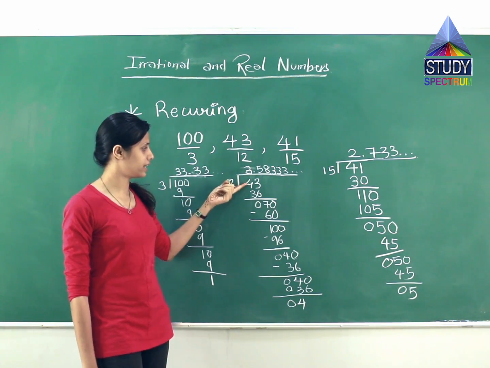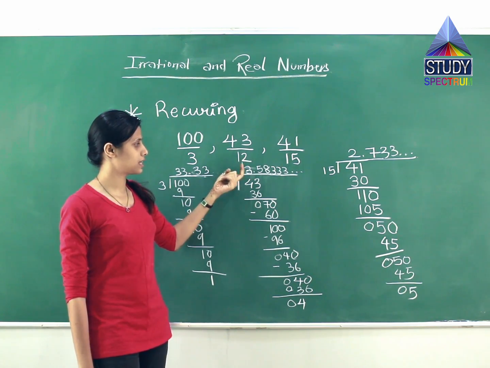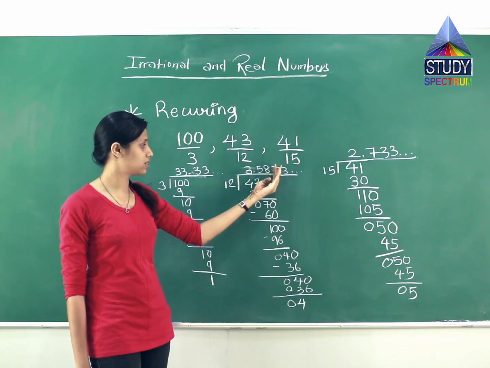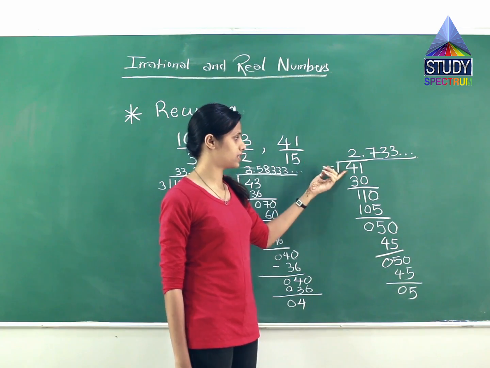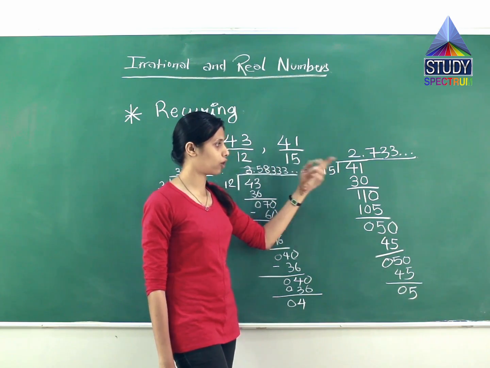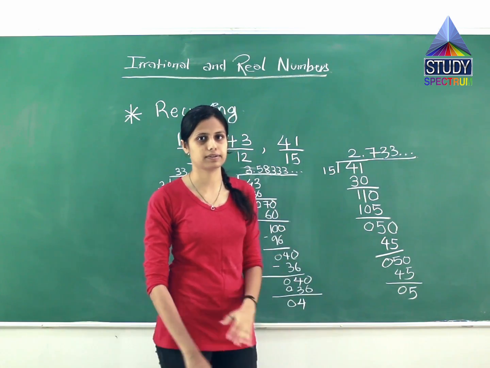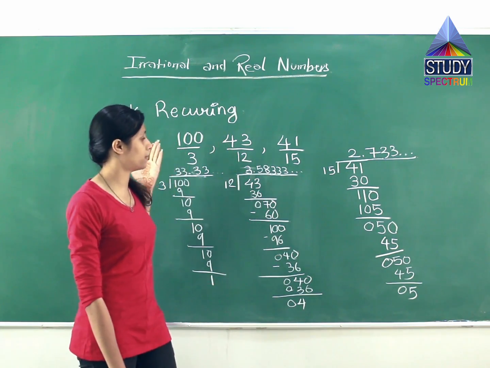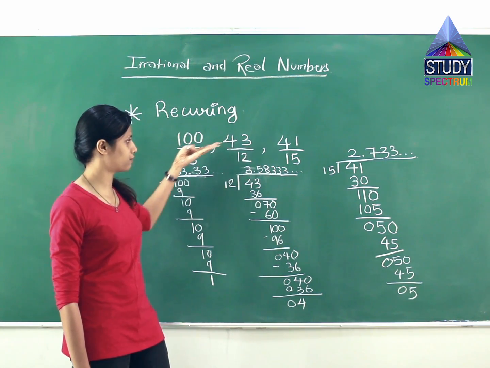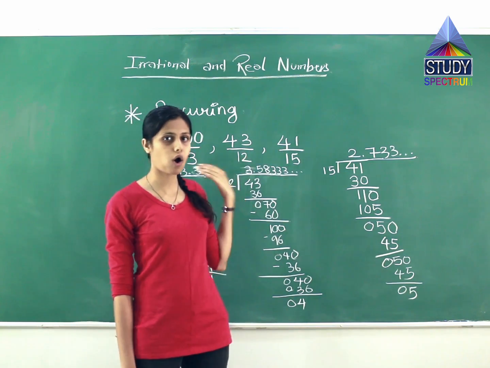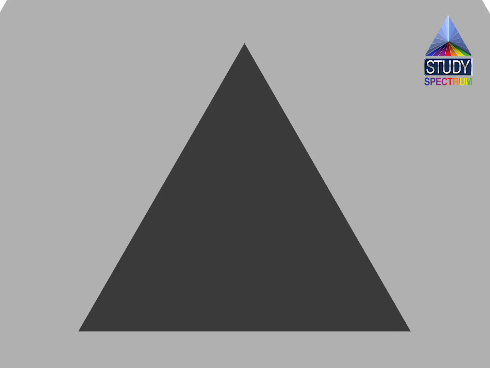The same with the second example, 43 divided by 12. When we divide 43 by 12, we get the answer 3.58333. The 3 goes on repeating. So this is recurring. In the third example, we see the same. 41 divided by 15. When we divide 41 by 15, we get 2.73333, which is also recurring. So these are the examples of the second property, recurring. All these fractions, 100 divided by 3, 43 by 12, 41 by 15, are rational numbers.